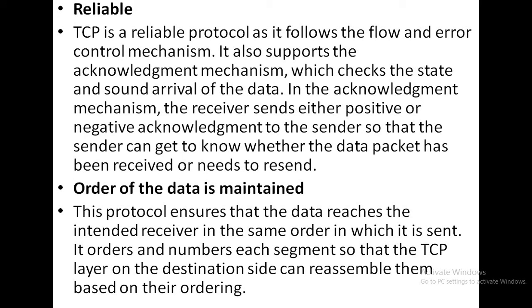Next is reliable. So what is reliable? TCP is a reliable protocol as it follows the flow and error control mechanism. That means whenever the packets are transmitted from one location to another location, TCP provides two types of mechanisms. One is data flow and the second one is the error control mechanism. So what is the data flow?